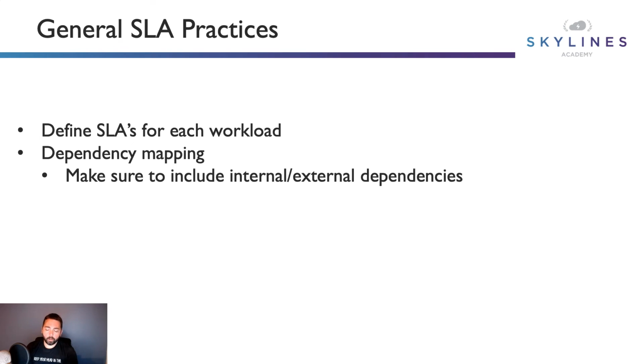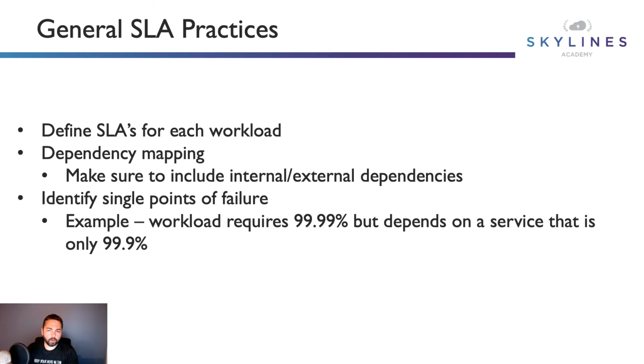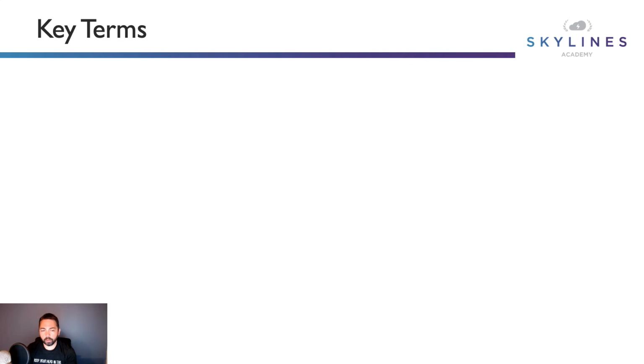So often, you may have workload A that is dependent on workload B, but then workload B is dependent on some external service. Maybe they pull in data. Maybe it's a weather application, and you pull in data from the National Weather Service. Well, now you have a dependency on something external. So if that service goes down, that can affect your SLA. So again, this is all about your agreement to provide service. Identify single points of failure here. If you've got one machine that is critical, and if it goes down, everything goes down, how do you resolve that? An example here is a workload that requires say a 99.99% commitment to the business, but depends on a service that is only available 99.9% of the time. You're not going to meet your SLA, right?